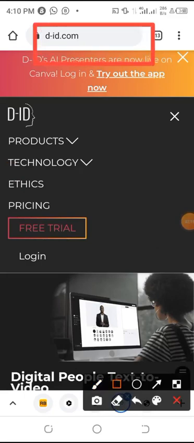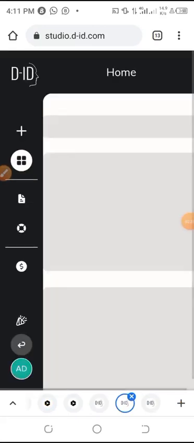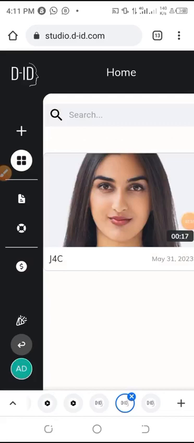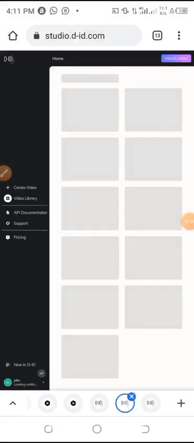Once you get here, click on the free trial. I think I've logged in already. Okay, let me close this one. Click on the free trial. Don't forget we have generated the script. Yes, this is the script I just did now. Make sure you are on desktop mode. It will make our work easier.